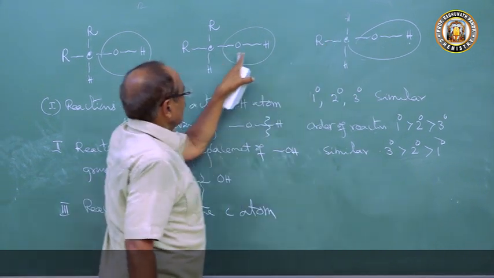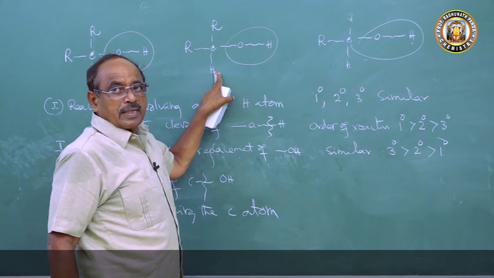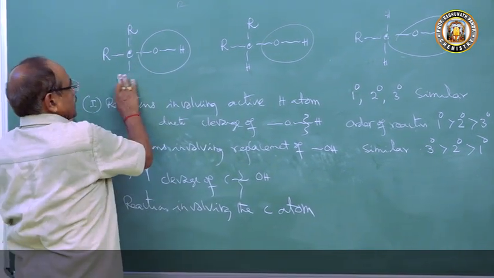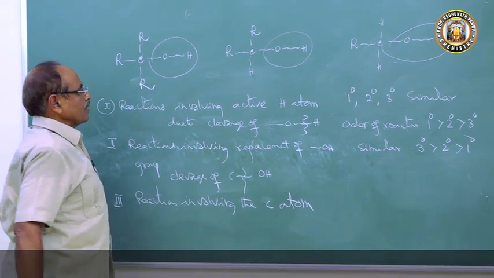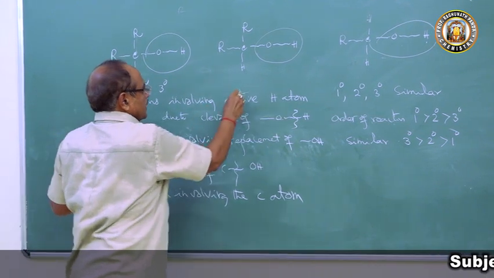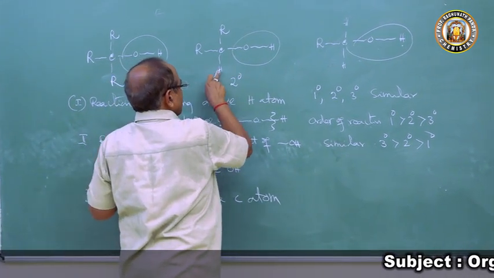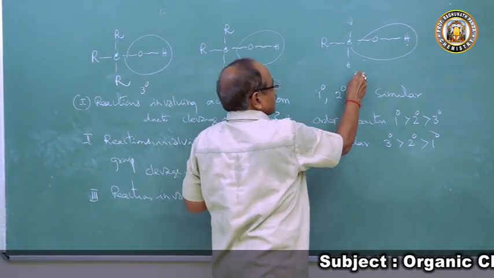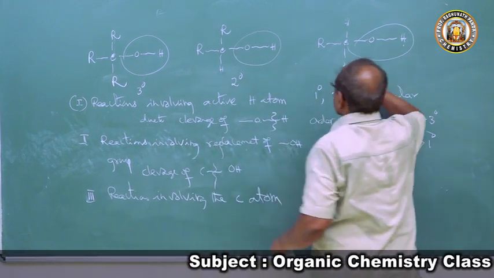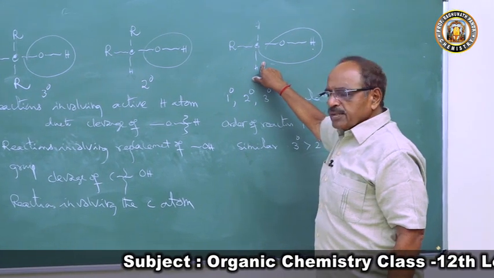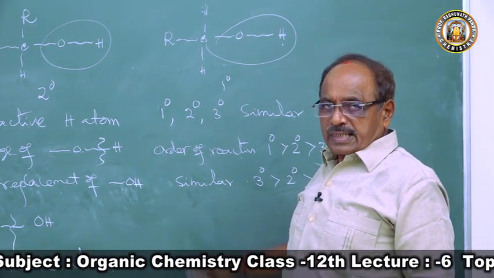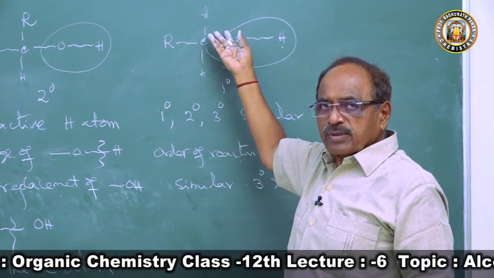In secondary alcohol, 1 active hydrogen atom is there, and in tertiary alcohol there is no active hydrogen atom. This is tertiary alcohol, there is no active hydrogen atom. This is secondary alcohol, there is 1 active hydrogen. This is 1 degree, so there are 2 hydrogen atoms. These 2 hydrogen atoms are reactive hydrogen atoms, so they can easily undergo oxidation.